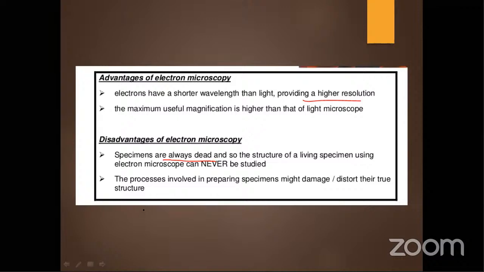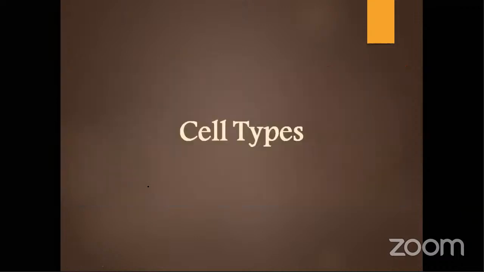Okay. And the process involved in preparing the specimens is damaging, meaning destructive. You cannot use the live one. So even if we are trying to see some cells or cultures, we cannot use the electron microscope.